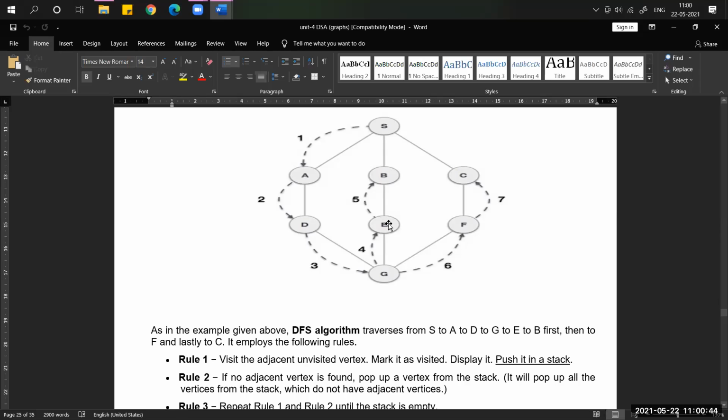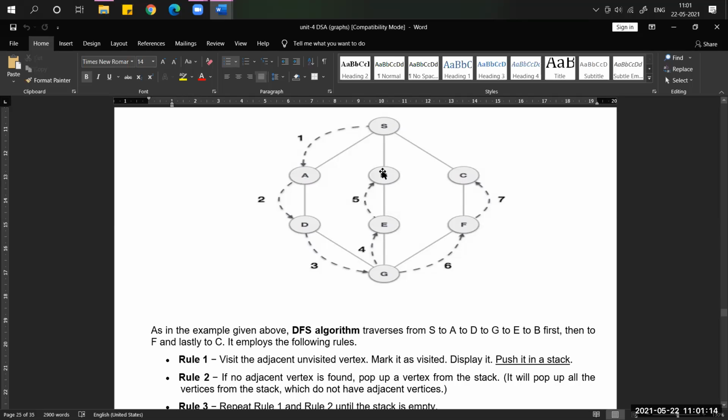After E, we have to check whether there is any connected vertex which is unvisited. Yes, there is B. That's why we move here. Now observe from B, is there any unvisited vertex? No, because we have only two vertices connected to B, S and E. S is already visited, and E is also already visited. Now we can't stop the traversal here.